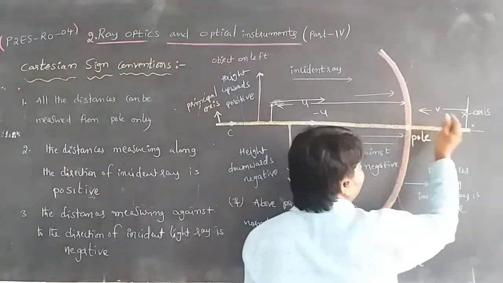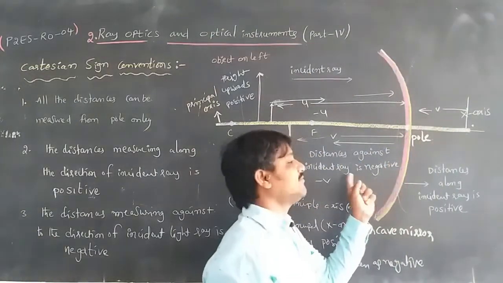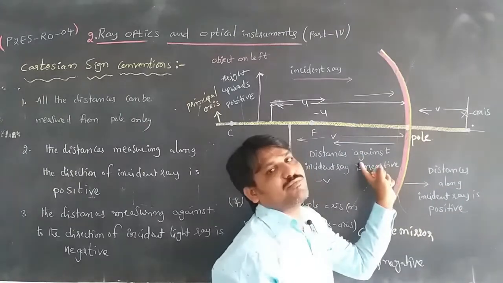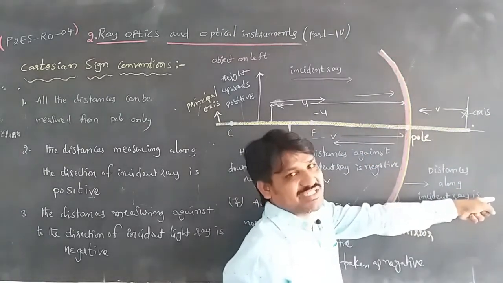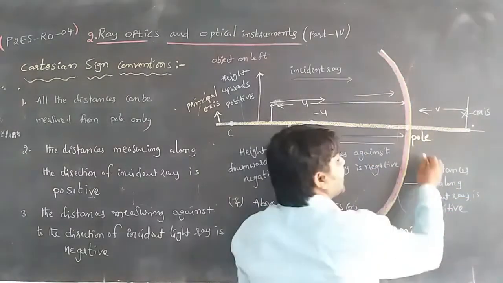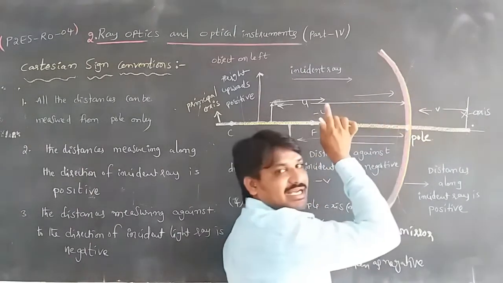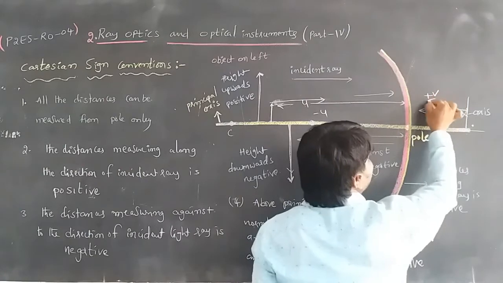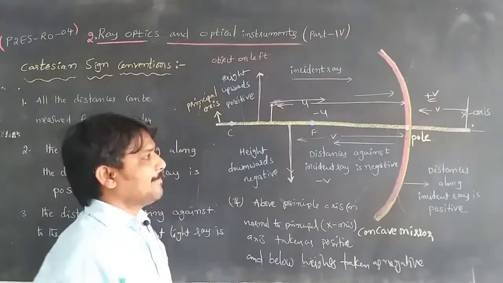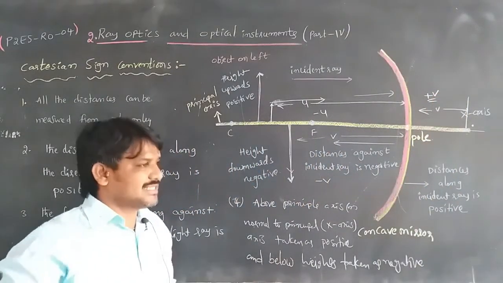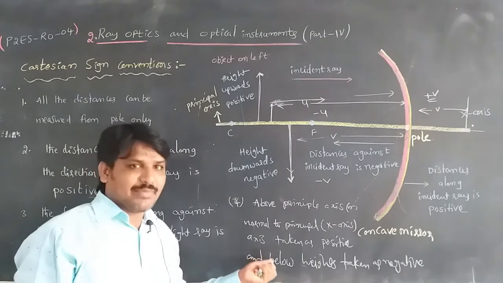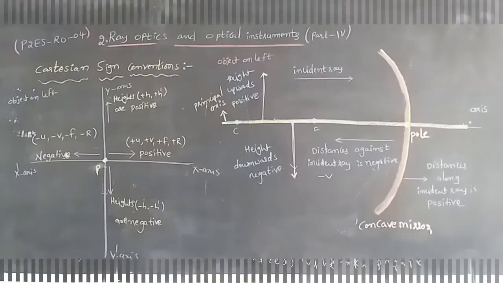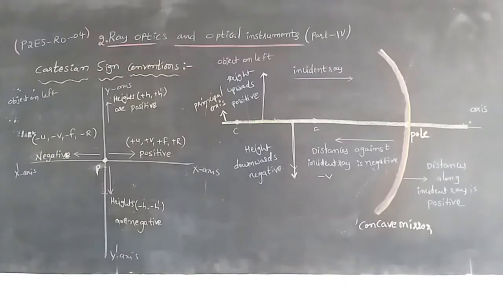Whenever we take a convex mirror, the values are measured along the direction of the incident ray. That is why here we take plus v. This is the sign convention.